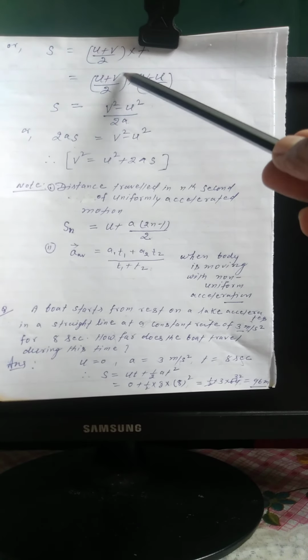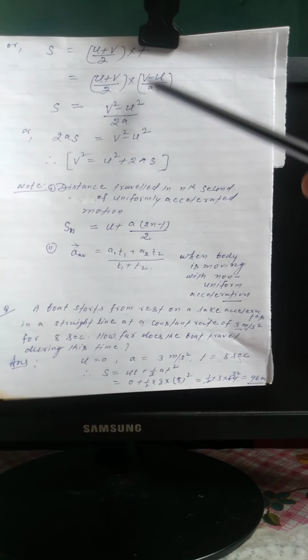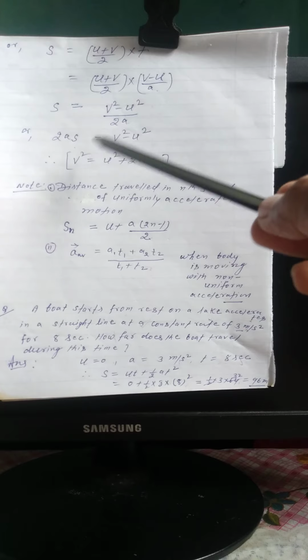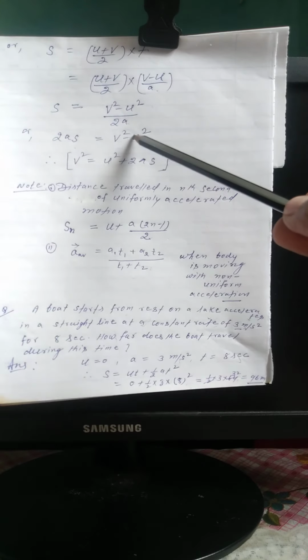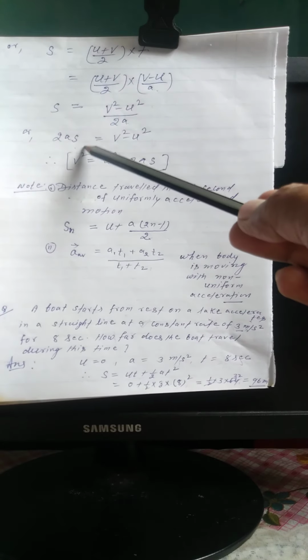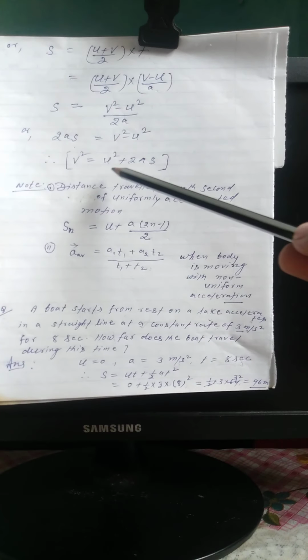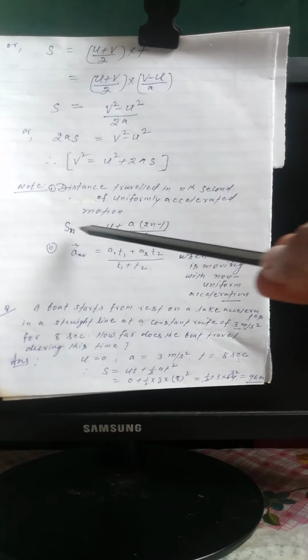This is equal to (u + v)/2 into (v - u)/a. Here we put t = (v - u)/a, so s = (v square minus u square)/2a, or 2as = v square minus u square. Therefore v square = u square + 2as.